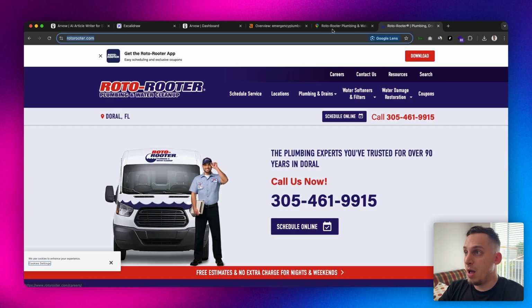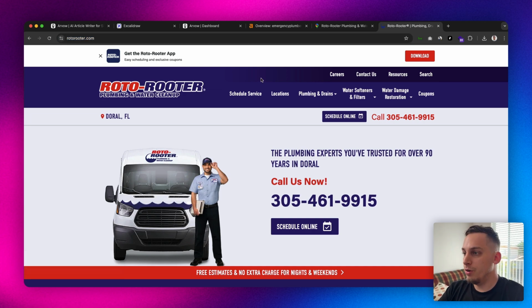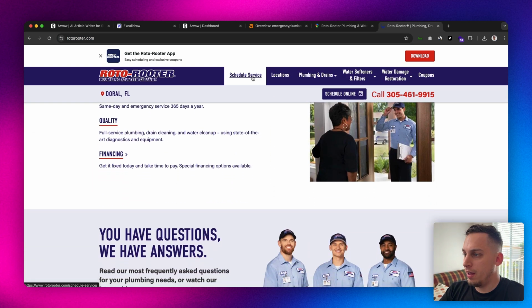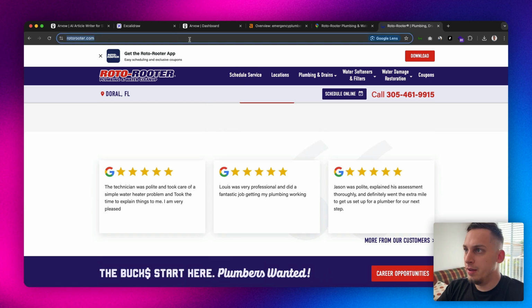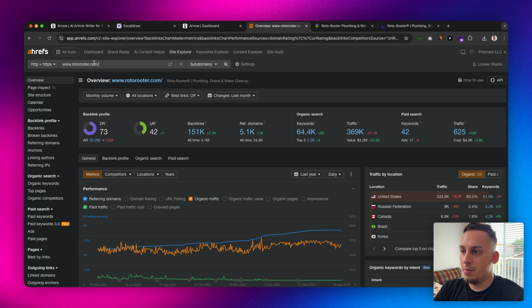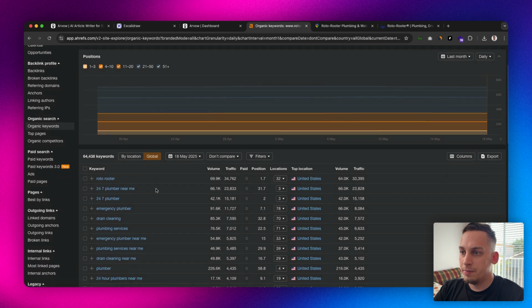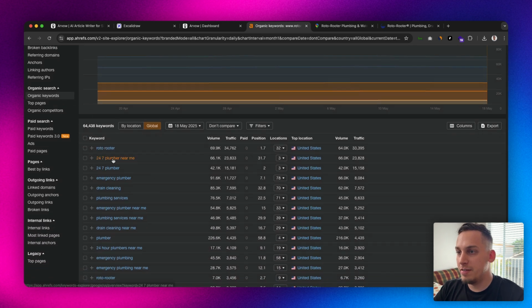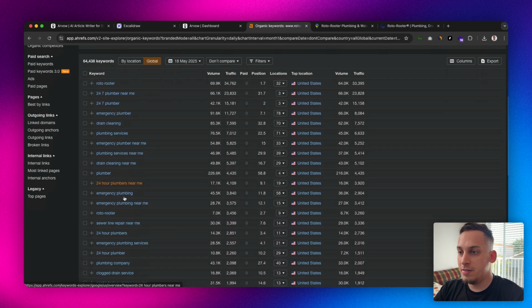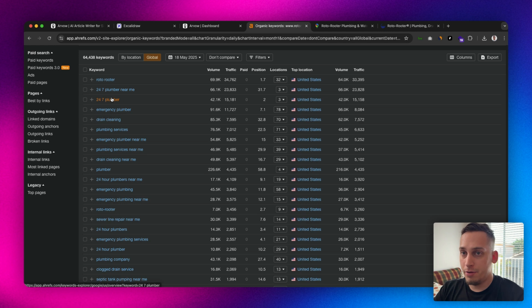We can go on Google Maps, for example, and click on one of the first ones that we find. For example, this one, Roto-Rooter, and we can go through their page. What we can do is copy this and bring it into Ahrefs. So we just go over here and we can see how many people are viewing this. We can see their keywords that they're ranking for. So for example, 24/7 plumber near me, 24/7 plumber, emergency plumber, drain cleaning, plumbing services. All of these different keywords you can use for your own site.